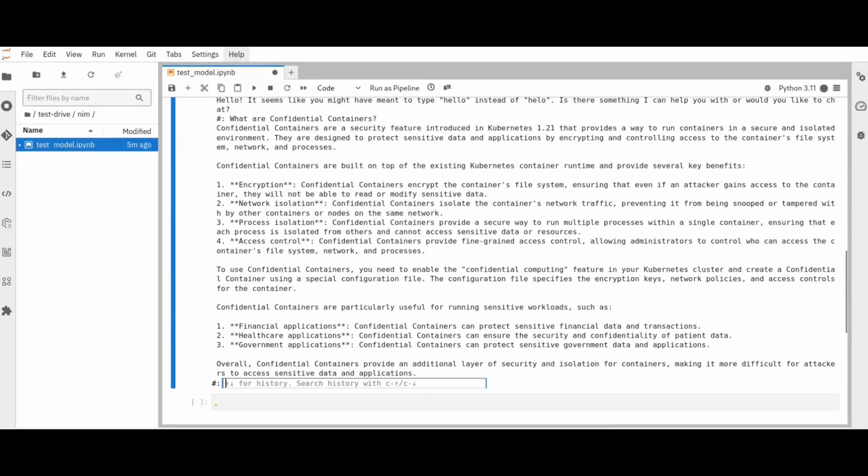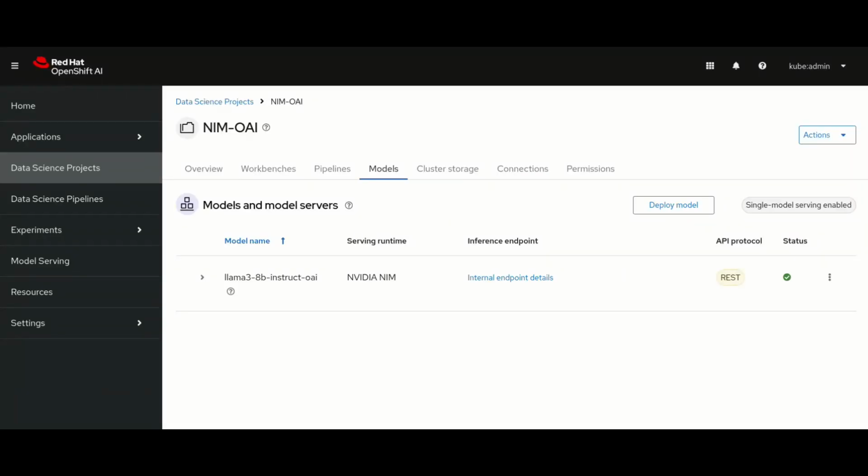To show that attestation only works with confidential containers, we set up a separate project called NIM OAI. In this project, we run the same exact model, but without confidential containers. We will see how the attestation check fails because the container runs in a non-secure environment.